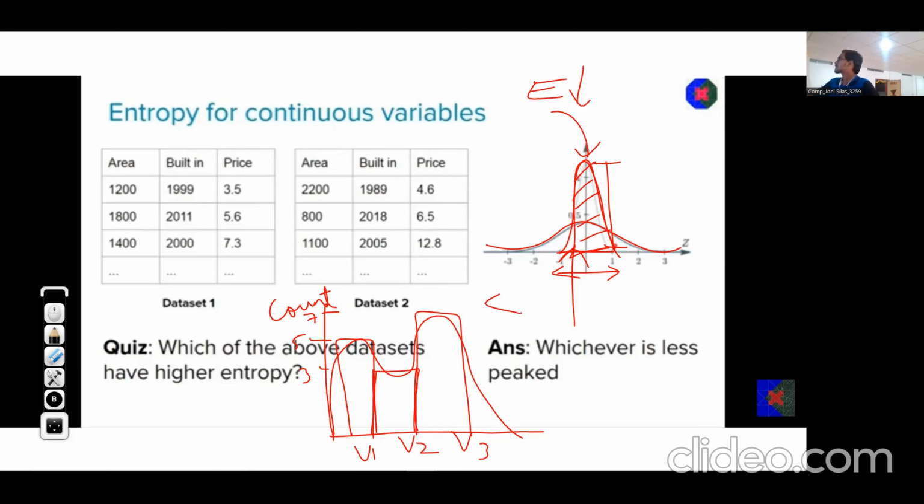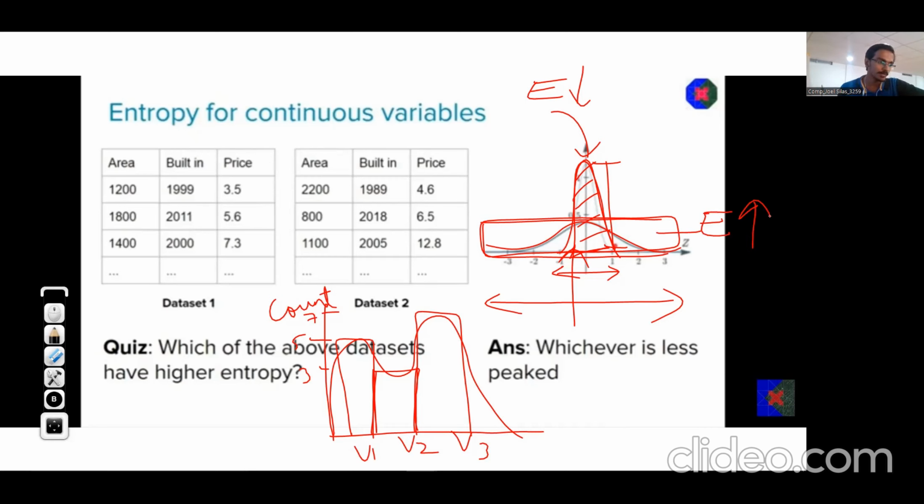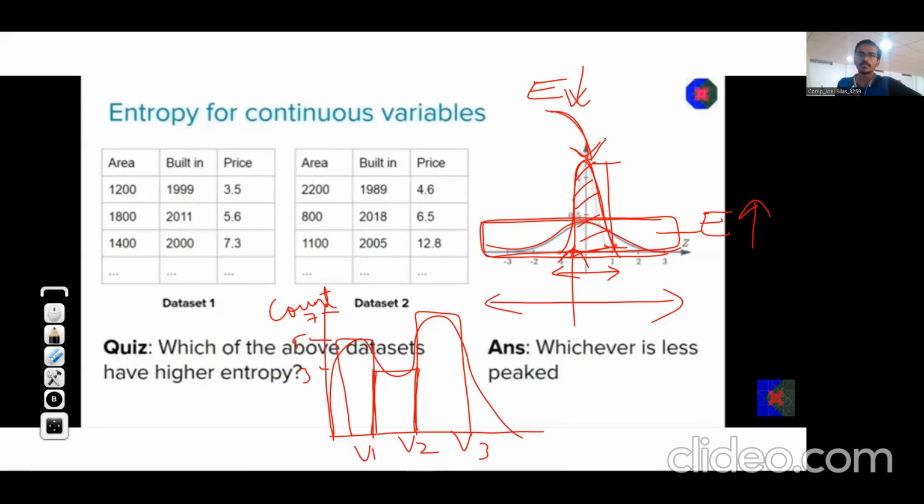On the contrary, if this is our region, that means the values are widespread. We are less confident of predictions in such a case, less accuracy, more confusion, less knowledge. That means more entropy. And our requirement is of lesser entropy. Okay. So whenever there is a high peak, that time we can say that entropy is less.